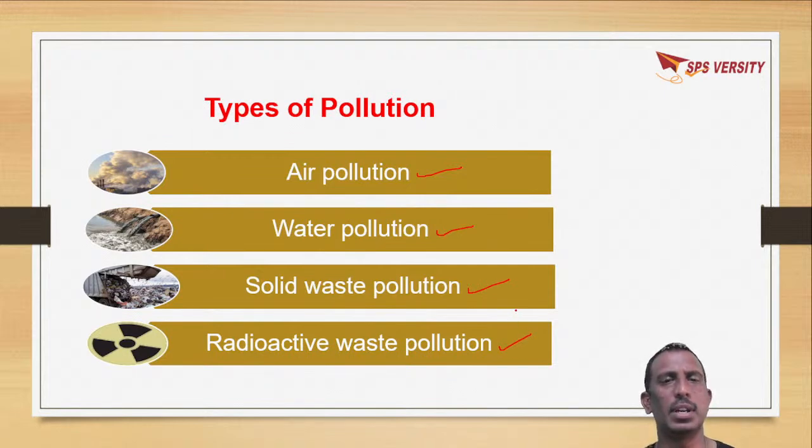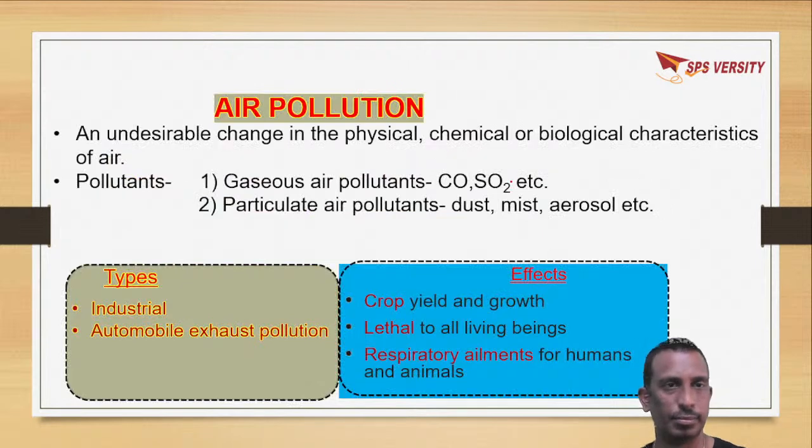Like this, there are different categories of pollution. The major ones are air pollution, water pollution, solid waste pollution, and radioactive waste pollution. First we'll deal with air pollution.